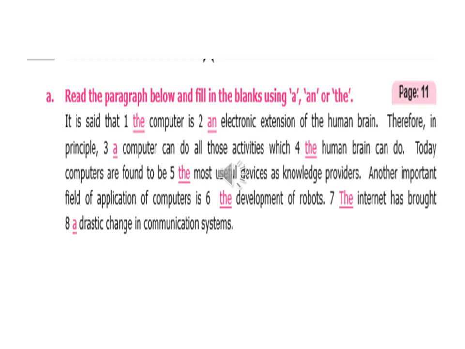Students, here is the answer for you. It is said that the computer is an electronic extension of the human brain. Therefore, in principle, a computer can do all those activities which the human brain can do. Today, computers are found to be the most useful devices as knowledge providers. Another important field of application of computers is the development of robots. The internet has brought a drastic change in communication systems. Have you got it?